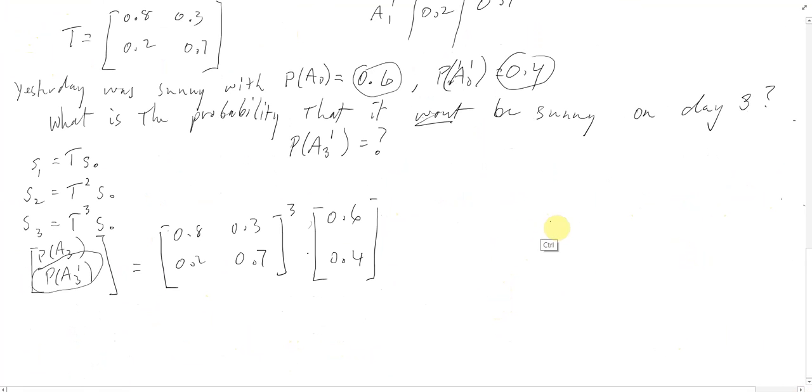One last thing to say, however, is that if we were talking about a different situation, like instead of how likely it is that our days will be sunny, if instead we're talking about how many people out of 100 drink coffee or something like that, these numbers don't have to be probabilities. They could be numbers of people, or something like that. Whereas the transition matrix, these ones here, must be probabilities.